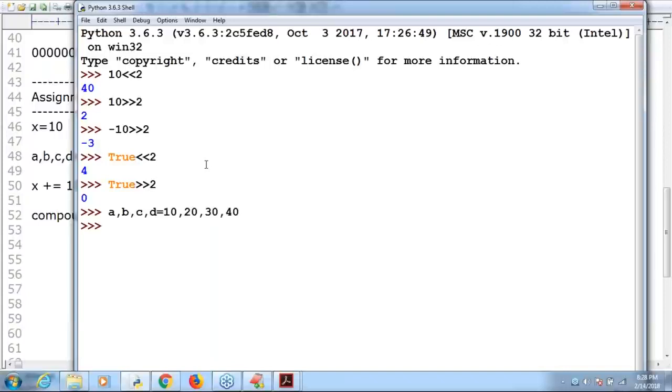Yes, perfectly valid, sir. What is the A value? 10. What is the B value? 20. What is the C value? 30. What is the D value? 40, right? Now A, comma, B, comma, C, comma, D is equal to 10, comma, 20, comma, 30. That's all.